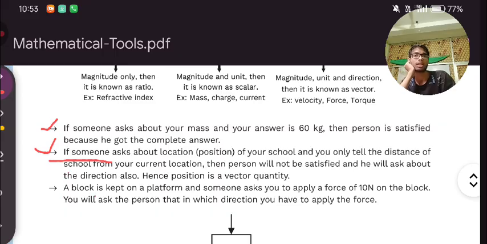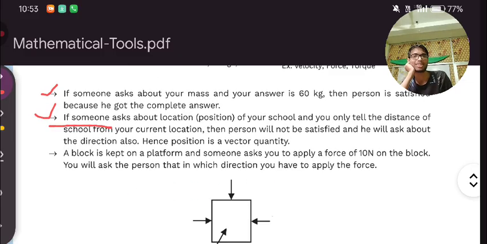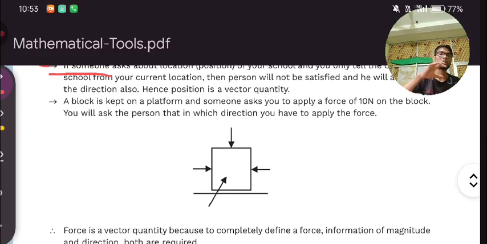A block is kept on a platform and someone asks you to apply a force of 10 newton on the block. You will ask the person in which direction you have to apply the force. Here you are understanding there is a box, and you are saying to someone, just apply 10 newton force on this box.